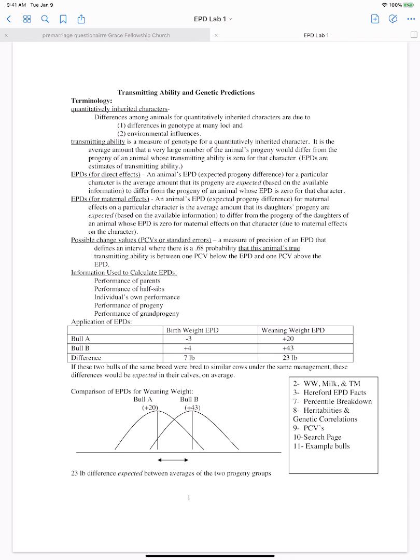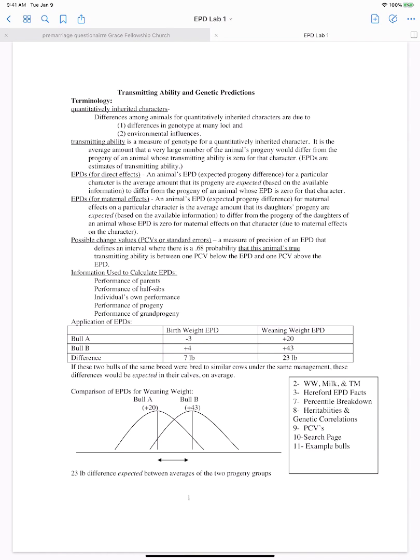So if I had an EPD of an animal whose birth weight is positive 2.3 pounds, all that is saying is that the average is going to be 2.3 pounds greater than an animal whose EPD is zero, which makes sense.